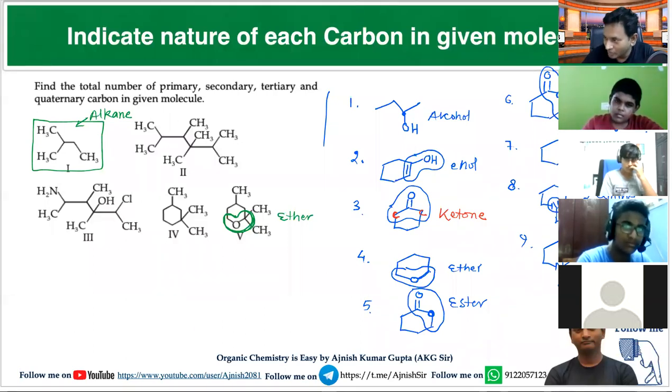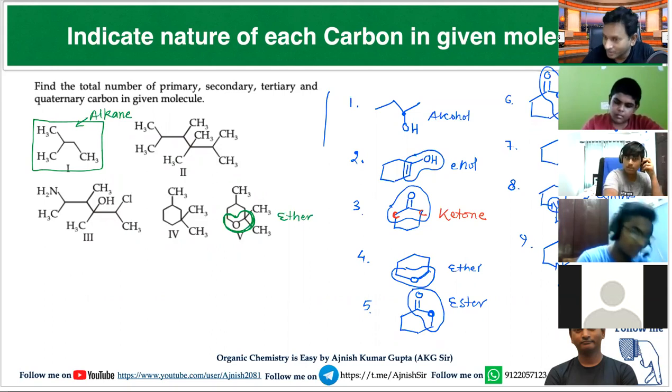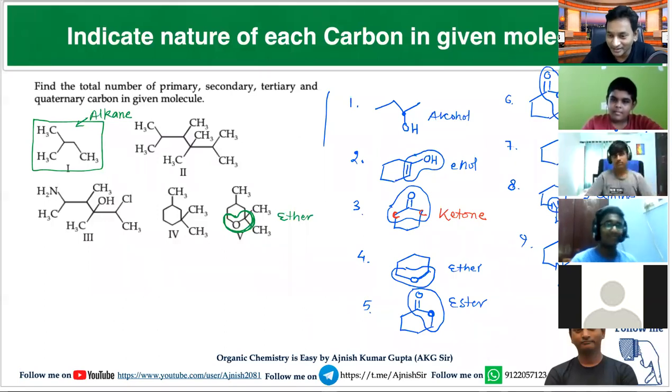Is this amine or amide? And if amine, then primary, secondary, or tertiary? What will you say? Tertiary amine. Very good. Is it clear?